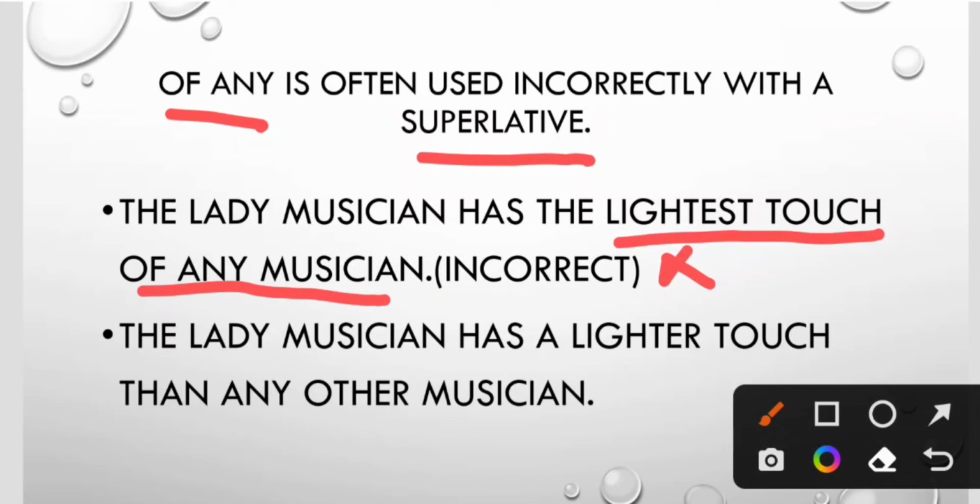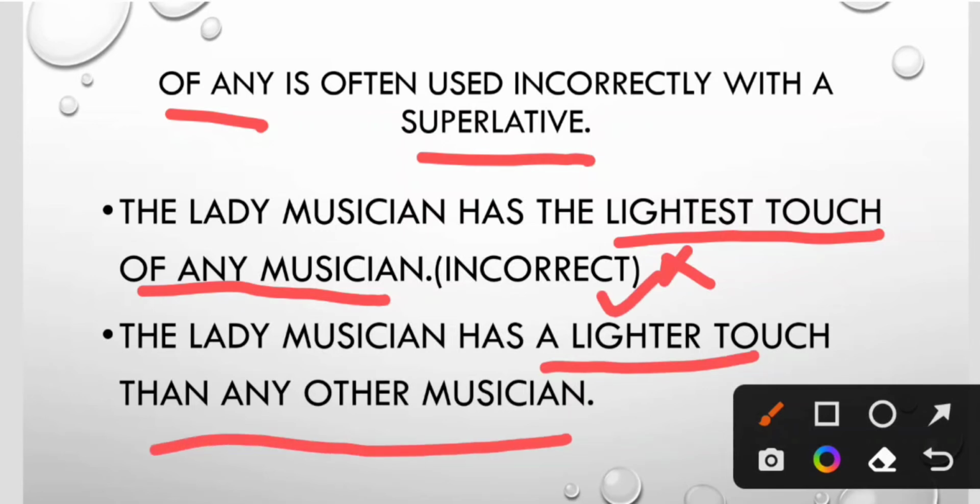The lady musician has a lighter touch than any other musician. So lighter is correct, not lightest.